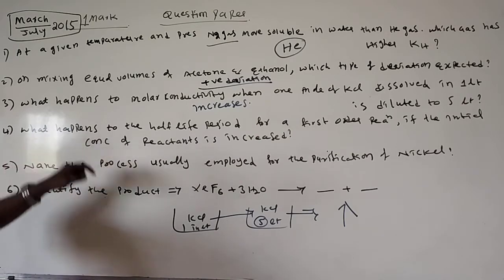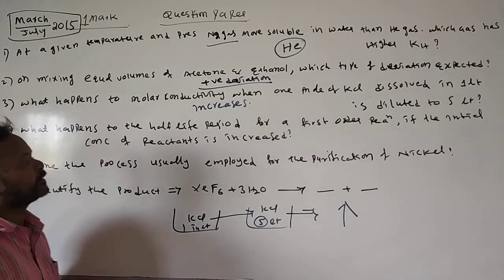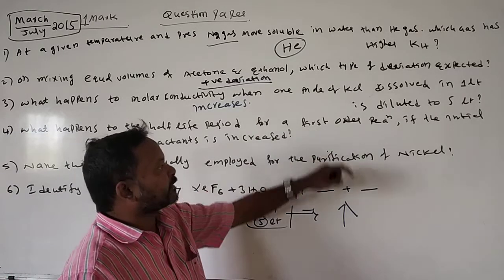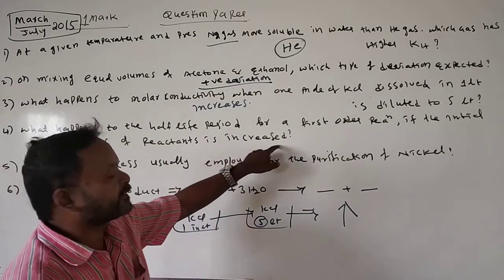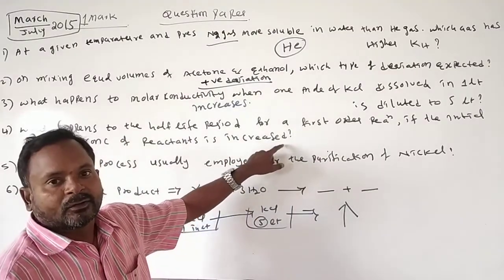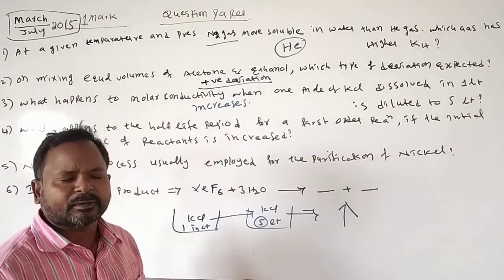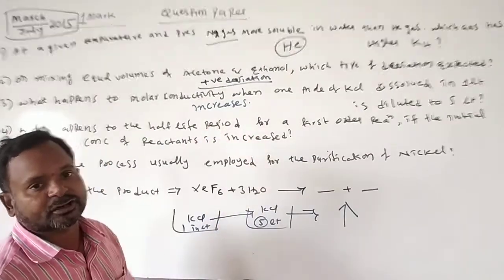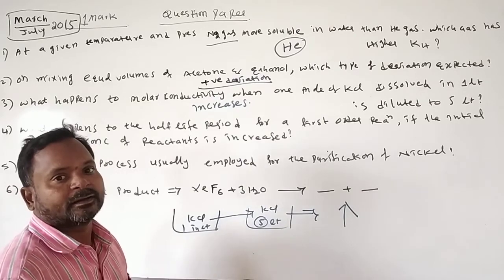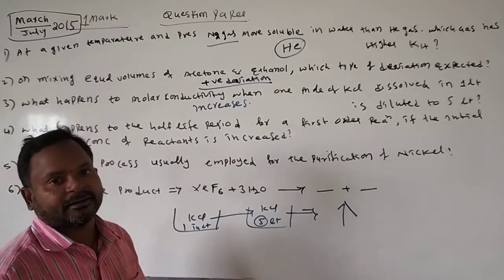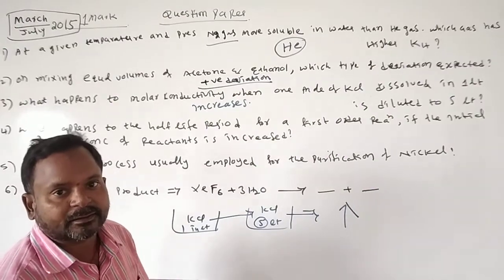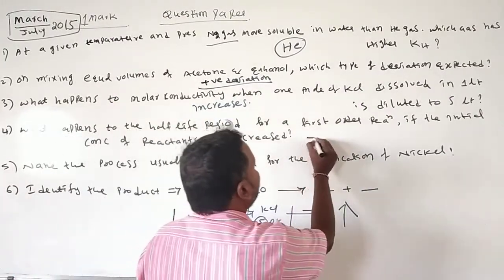Next, what happens to the half-life time period for a first order reaction if the initial concentration of reactants is increased? Remember, this question has been asked so many times. In a first order reaction, the half-life time is independent, that means not dependent, on the initial concentration.